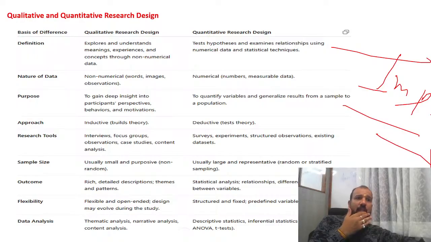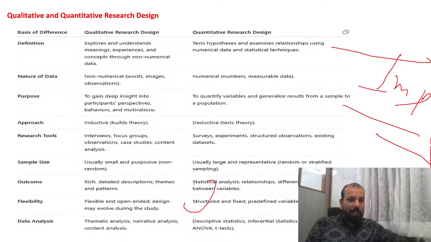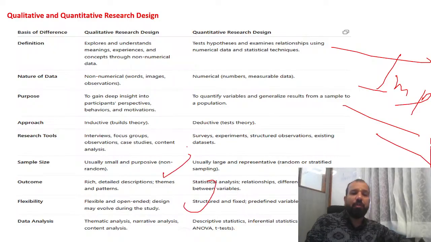What is the approach? We follow the inductive approach in qualitative, but the deductive approach in quantitative. What are the tools and techniques? In qualitative we take interviews, focus groups, observation, case studies, content analysis, surveys. In quantitative we do surveys, experiments, structured observation, existing data sets. Sample size: whenever you want to take interviews, you can't interview 1,000 or 5,000 people.